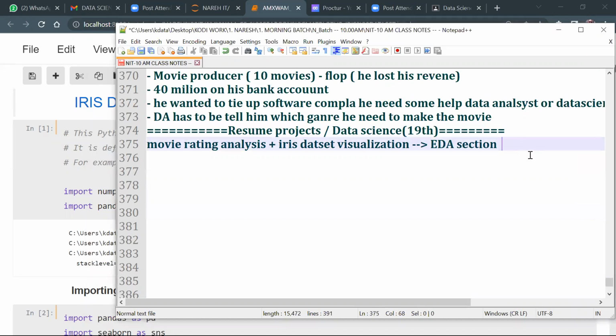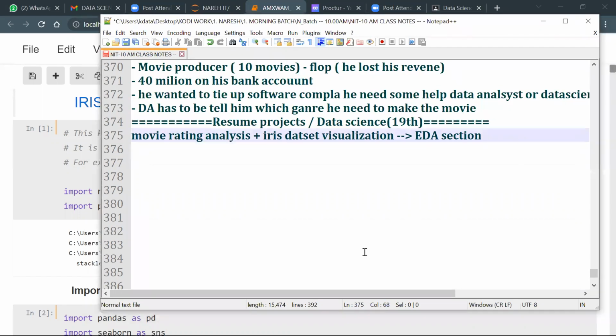Outlier is impacted by which strategy? Mean, not median, not mode, only mean. Okay, all right. So let's talk about this one.